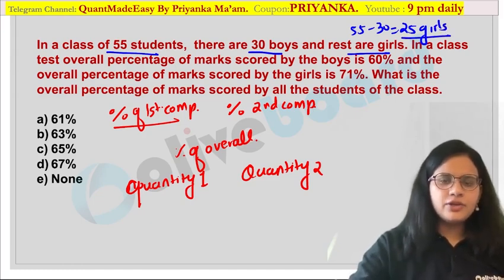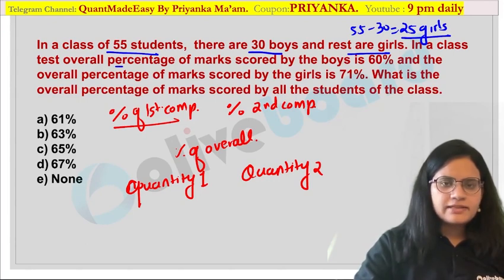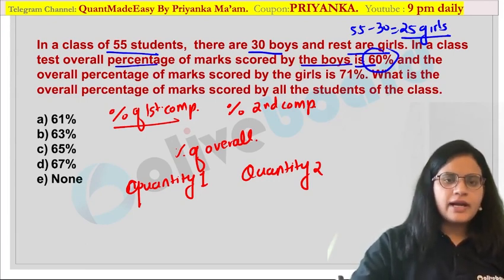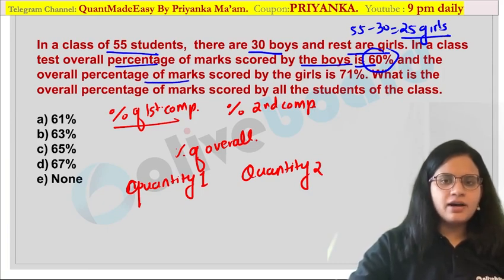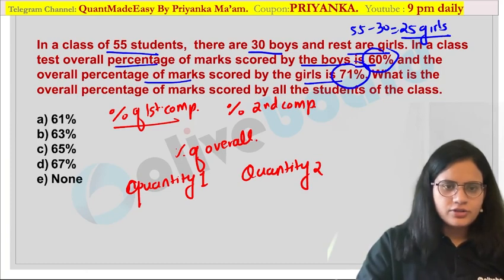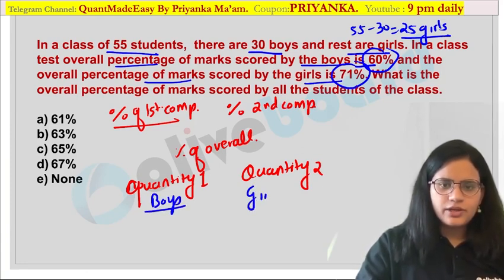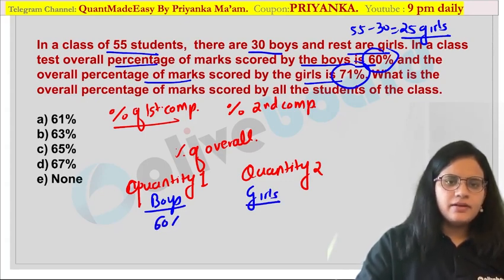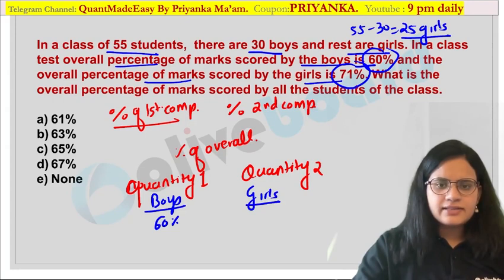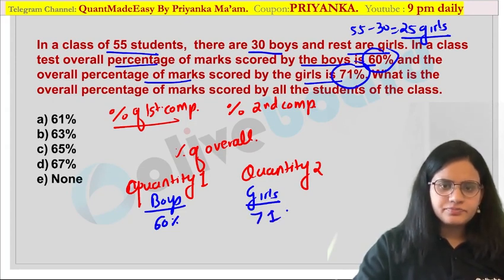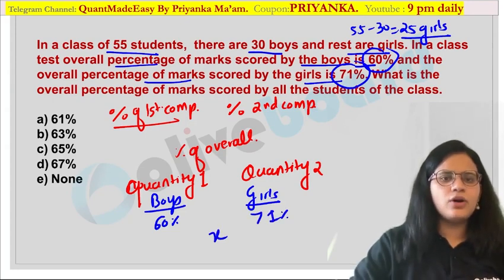Now here they have given you that in a class, the overall percentage of marks scored by the boys is 60%. Okay, and the average percentage of marks scored by the girls is 71%. Okay, so suppose this is boys, this is girls. So how much is the boys' value in this case? It is 60%. How much is the girls' value? 71%. We have to calculate the overall value.